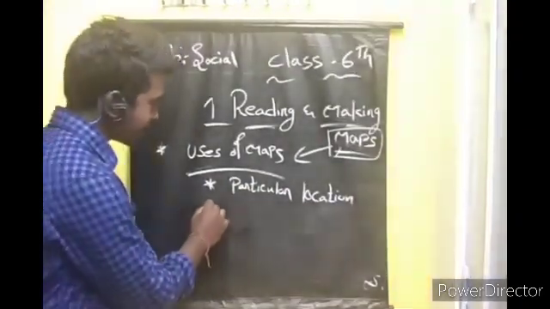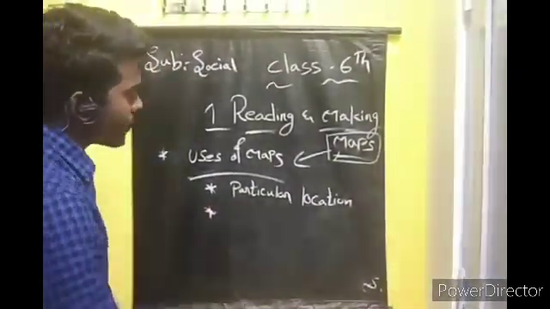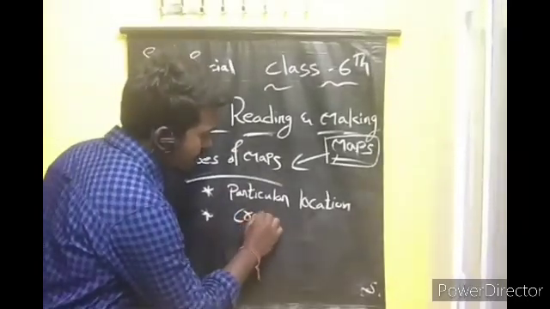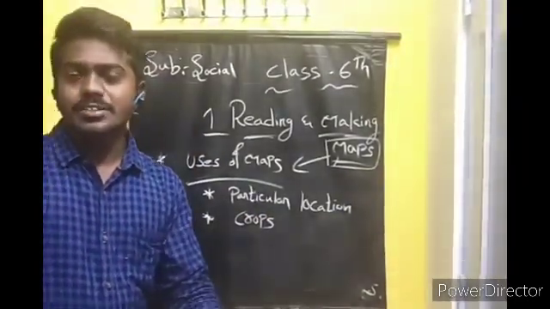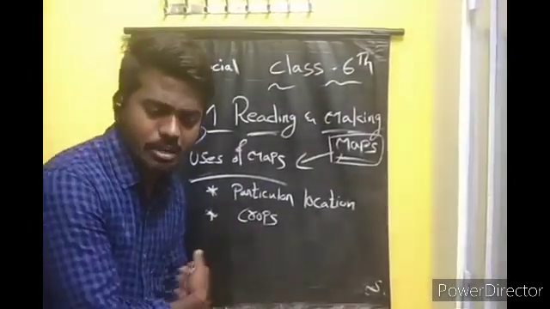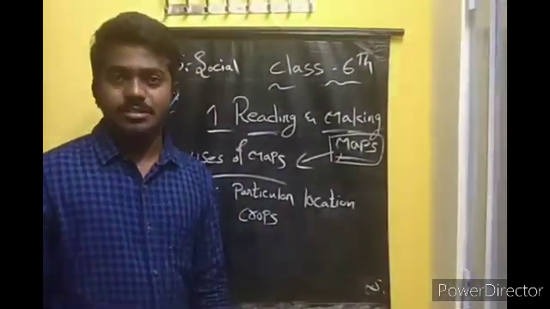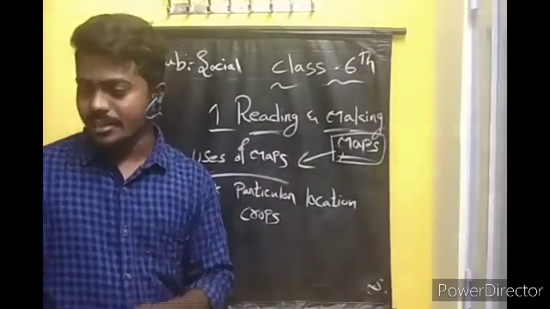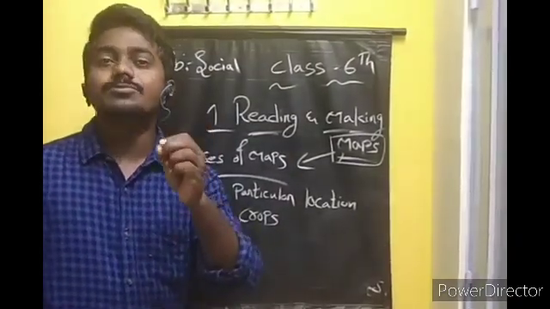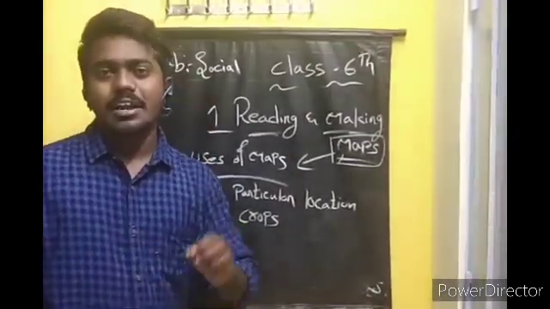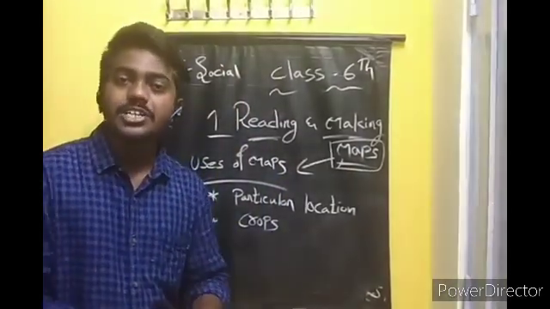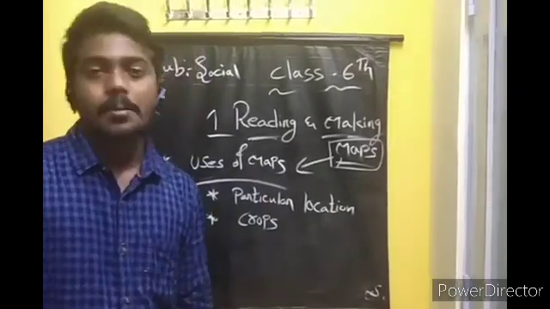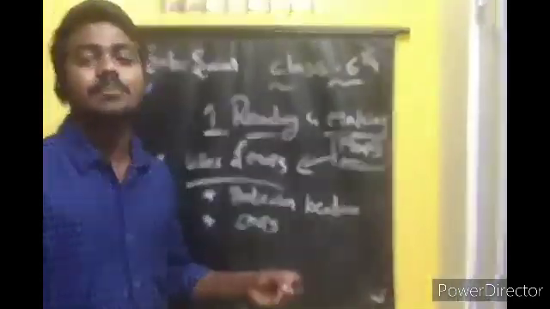Okay, next we can find what crops are grown in a particular region. For example, in Hyderabad, we can see a number of black soils. Okay, in the black soil, cotton is grown more and more. Cotton is useful in the black soil. In our region, we have the red soil, and sometimes we have the black soil. Okay, that will come in the next class.